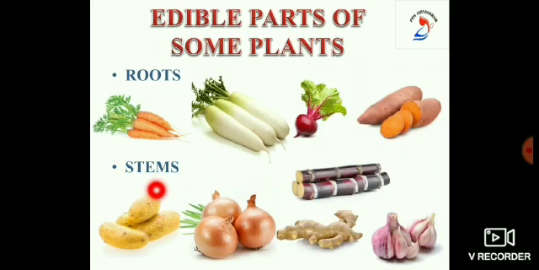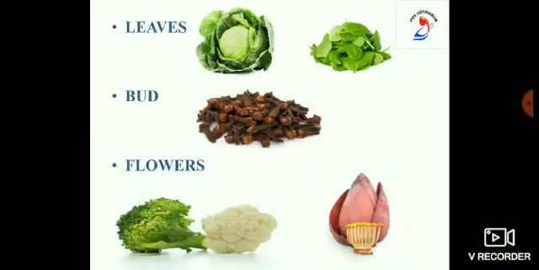Some plants store food in their stems, which are actually modified underground stems. We eat the stems of such plants as food. For example, potato, onion, turmeric, garlic, etc. We eat many leafy vegetables. The leafy vegetables are the leaves of the plants. For example, spinach are the leaves of the plant which we eat as vegetable. And then mustard leaves are also eaten as a vegetable. And cabbage and lettuce are also leafy vegetables.